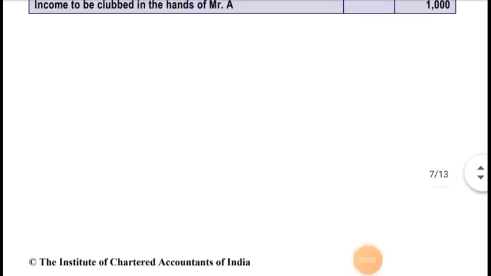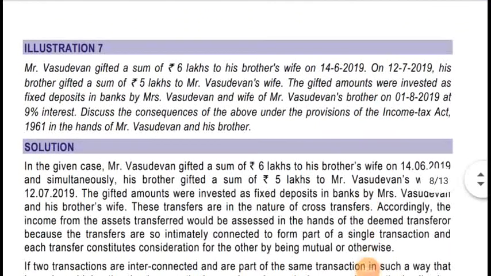Now let's move to the next illustration, that is illustration number 7. Mr. Vasudevan gifted a sum of rupees 6 lakhs to his brother's wife on 14th June 2019. On 12th July 2019, his brother gifted a sum of rupees 5 lakh to Mr. Vasudevan's wife.